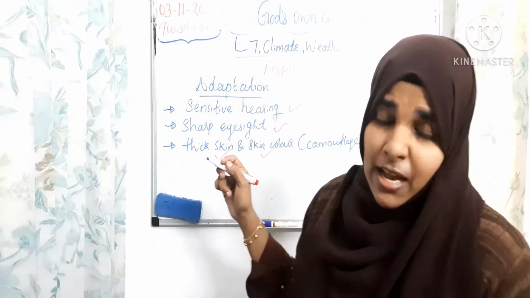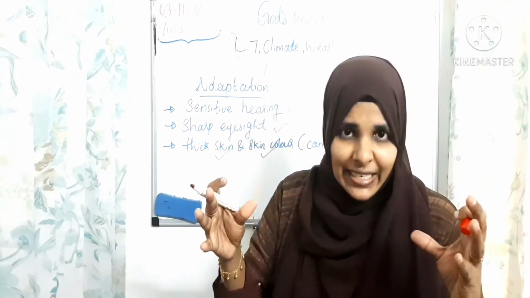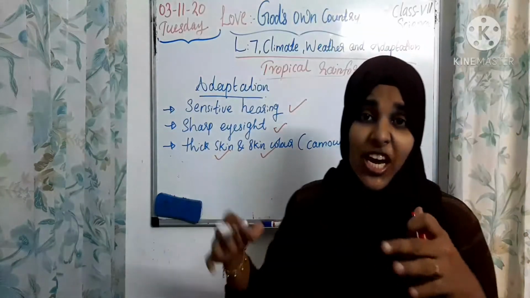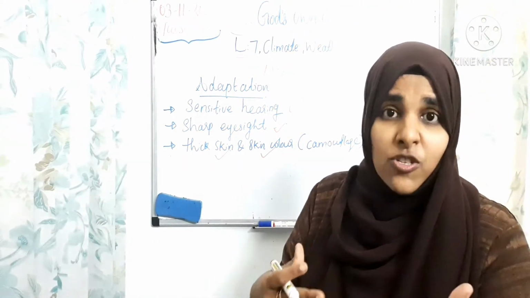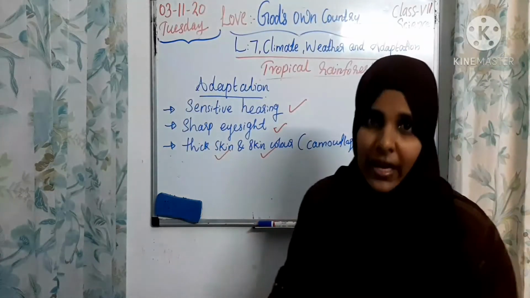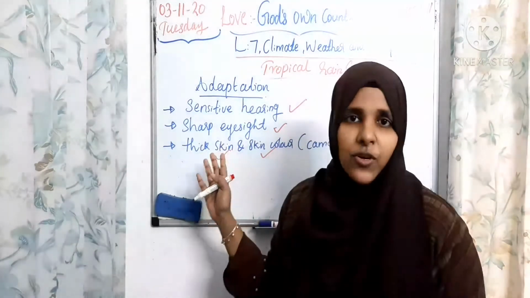We can take examples like the chameleon and the polar bear. They have thick skin. And the chameleon can change its color to match its surroundings. Skin color can also change. That is one adaptation, and we call it camouflage. So these are all the main adaptations of tropical rainforest animals.